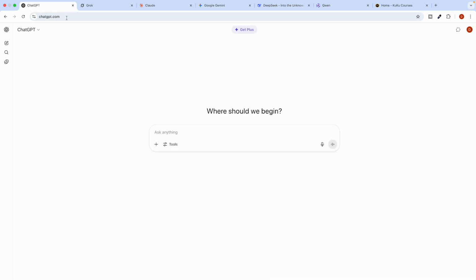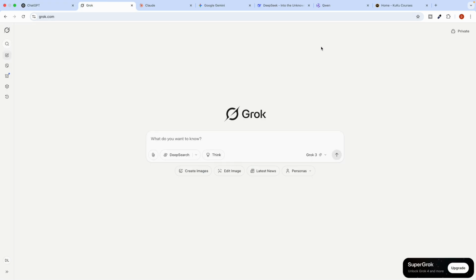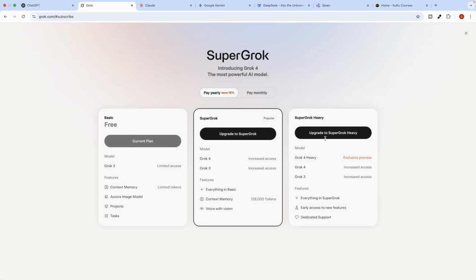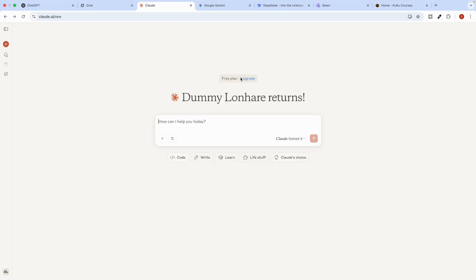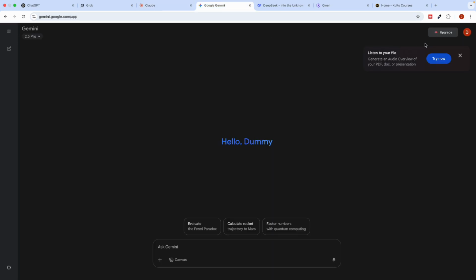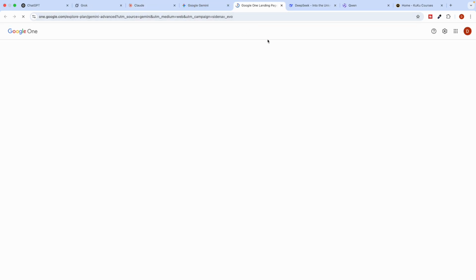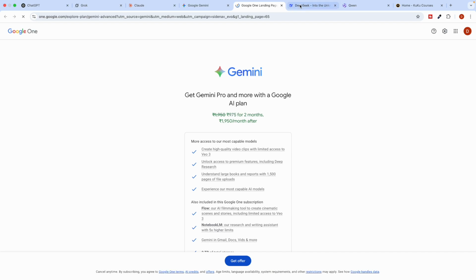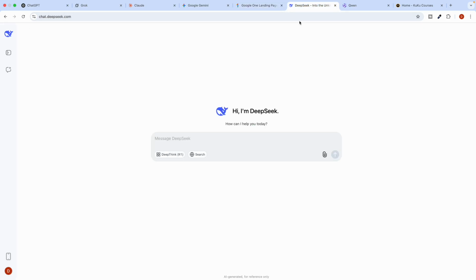Another problem is that the majority of the powerful AI chatbots like ChatGPT have premium plans. In Grok also they have a premium plan. If you see Claude, they also have a premium plan. If you see Gemini, they also have their premium plan, which you guys can see. And when we talk about DeepSeek, even though it is free, if you want to use it you need to open a separate window, or you may require the API to use it.